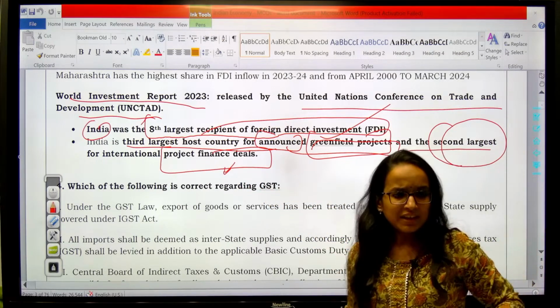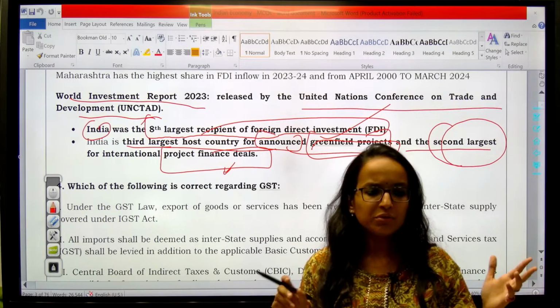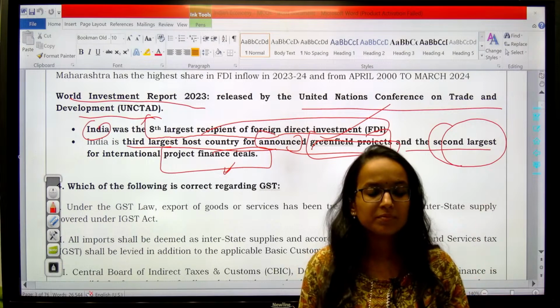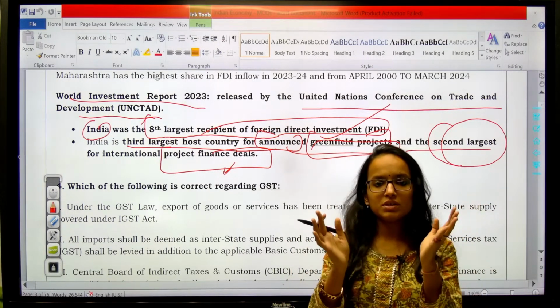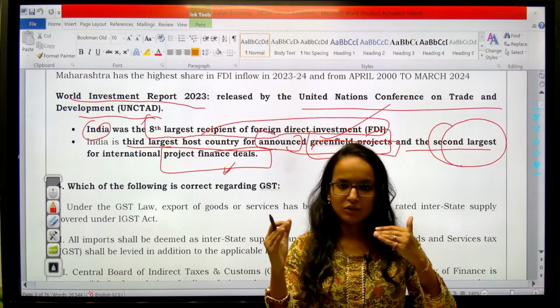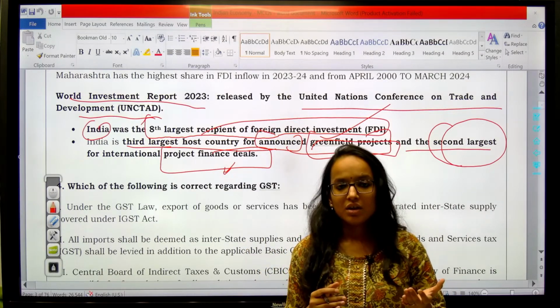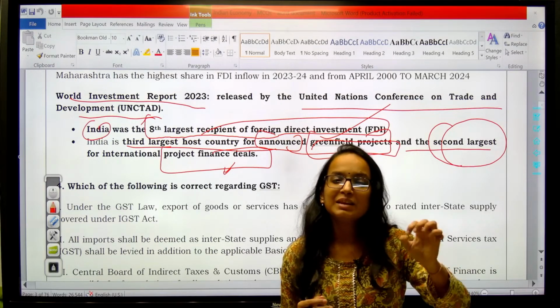So very recently, I think yesterday only, in our editorial classes we discussed project finance, right? Yesterday or day before yesterday. What is project finance? Project finances are those long term projects, industrial projects or commercial projects whose funding or paying back of loan has limited resources.